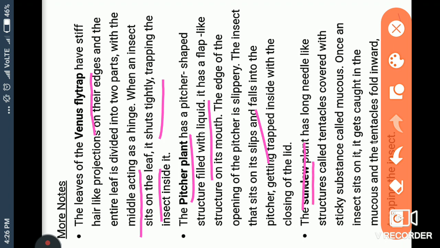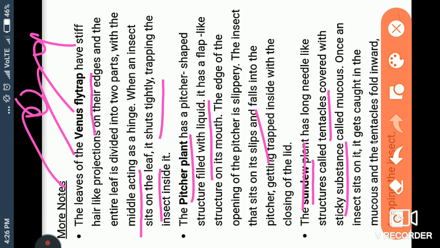Next is sundew. The sundew plant has long needle-like structures, just like tentacles. Understand? In the sundew, that is called a tentacle. Tentacles mean thread-like structures, धागे जैसी, covered with sticky substance, and this area has a glue-like, gum-like structure, like Fevicol.